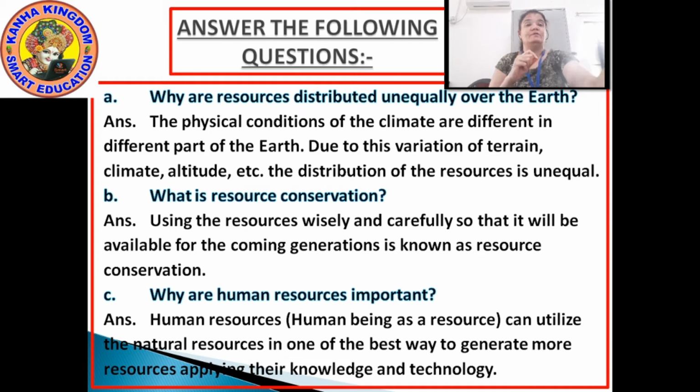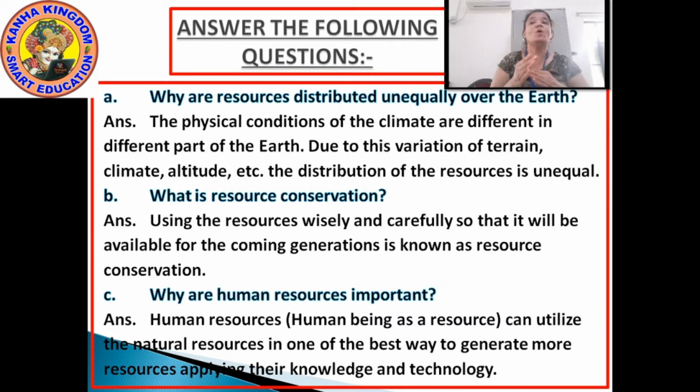Terrain, climate, altitude, etc., full stop, the distribution of the resources is unequal.